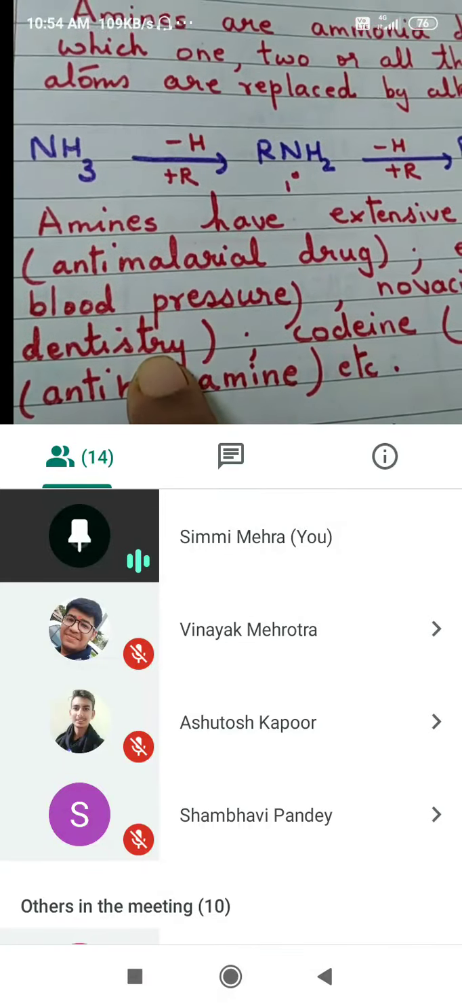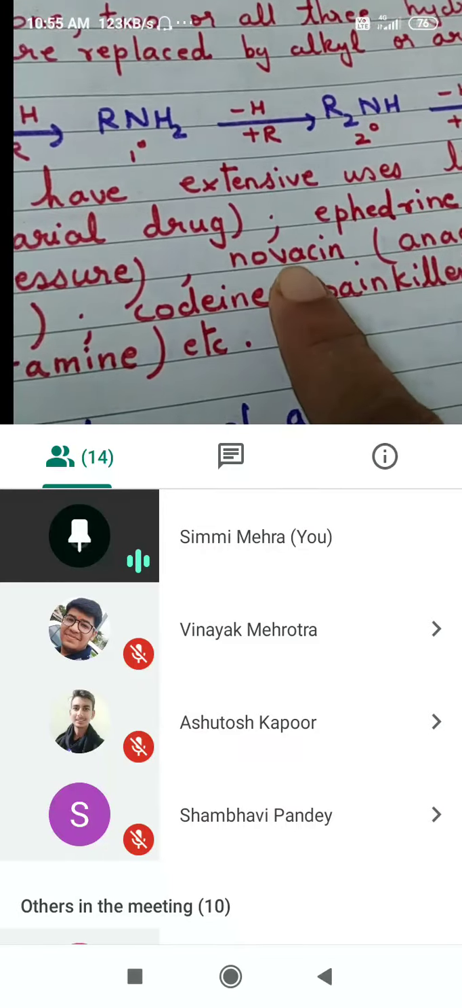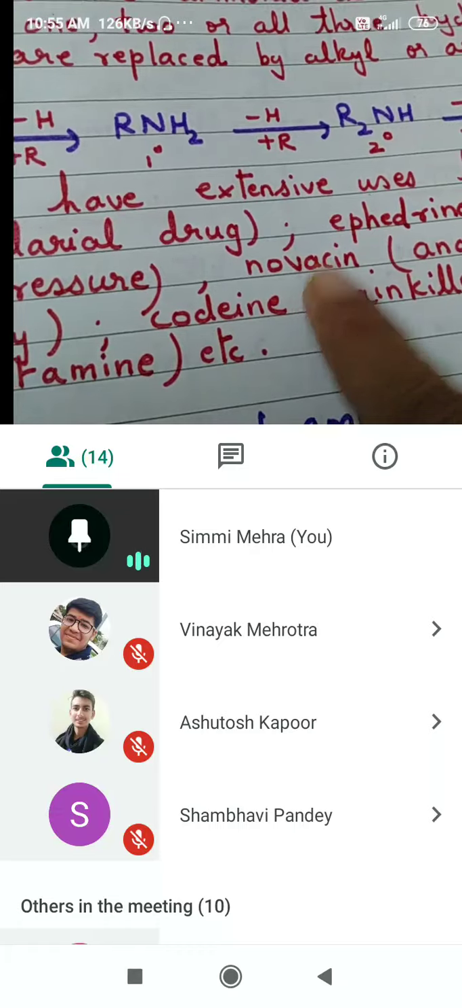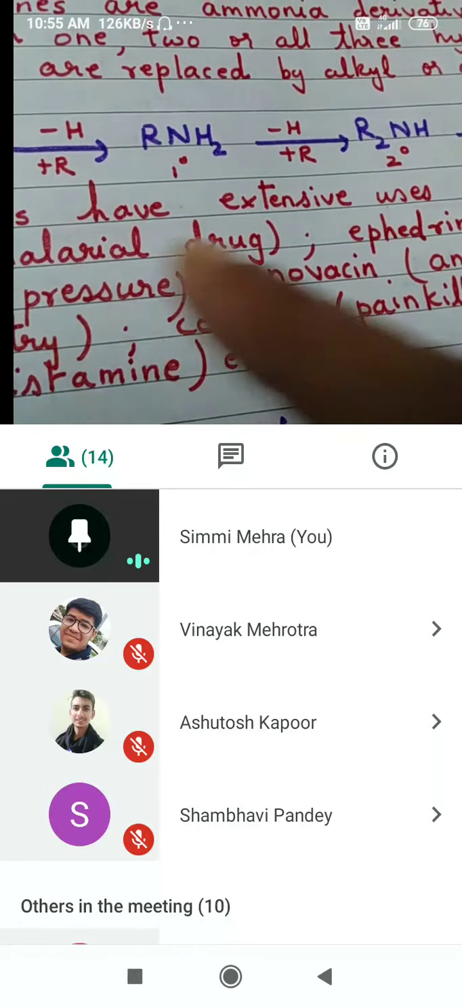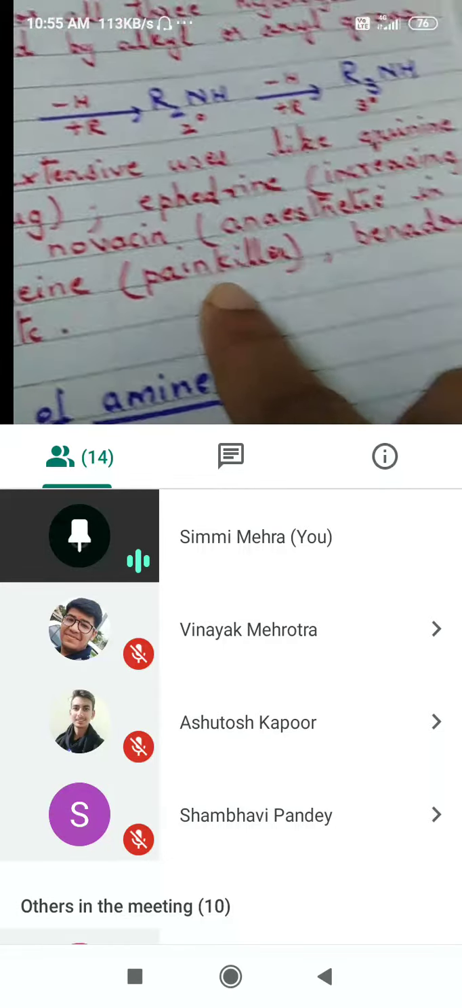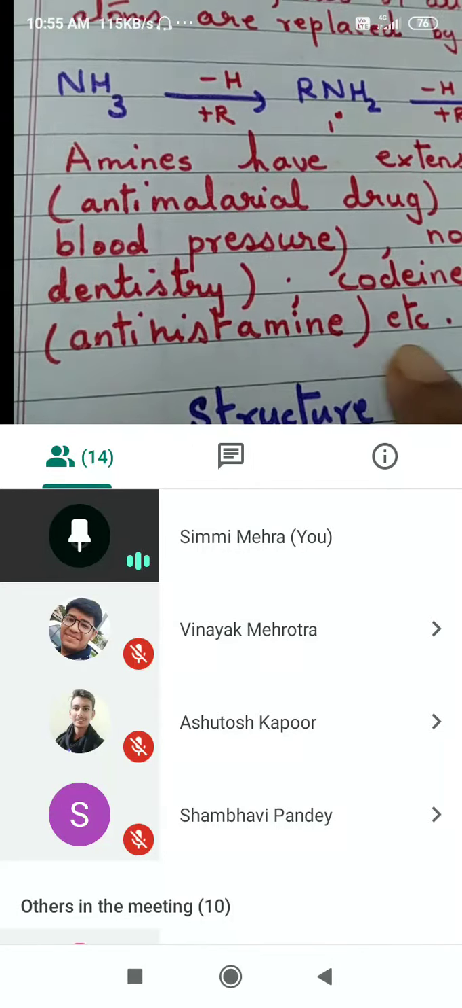Now suppose a tooth has to be removed. An injection of this Novocain is given, and that part of your jaw loses sensation. Then codeine, it is a painkiller, and Benadryl, it is an antihistamine, etc.